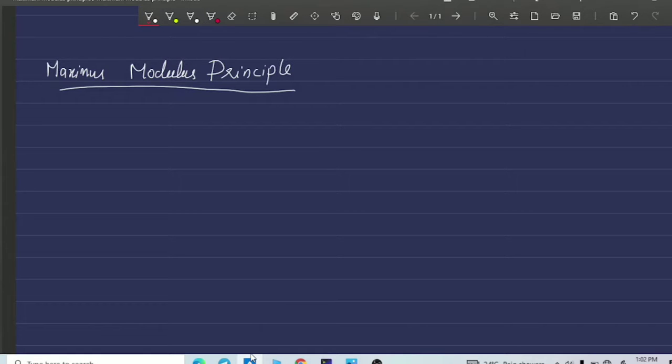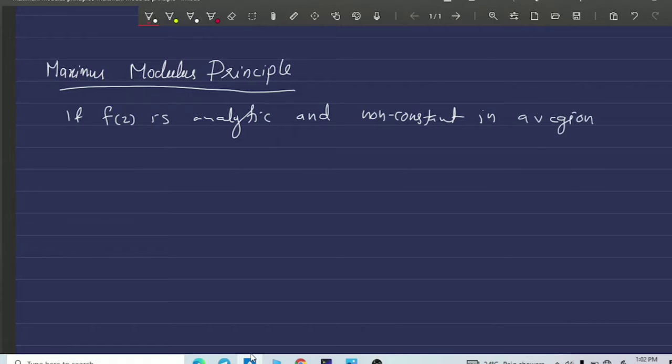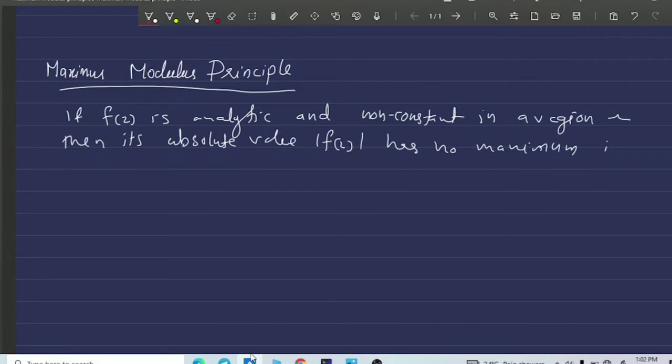Next, we are going to discuss the result, the maximum modulus principle. The maximum modulus principle states that if f of z is analytic and non-constant in a region omega, then its absolute value, mod f of z, has no maximum in omega. That is, for any non-constant analytic function f of z defined on a region omega, the modulus value of that function has no maximum in that region.